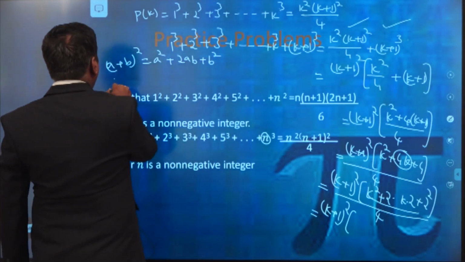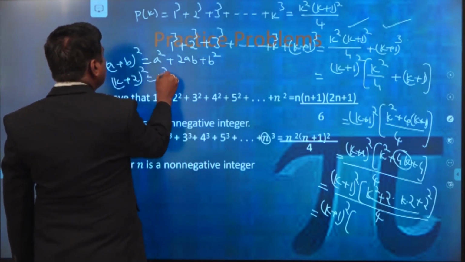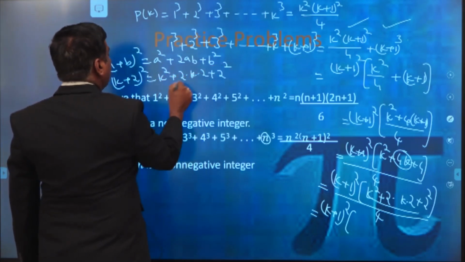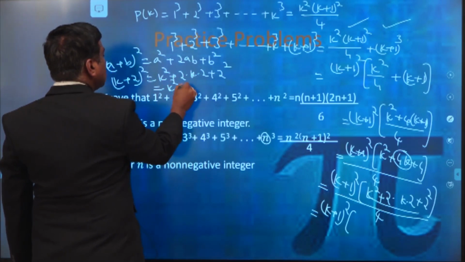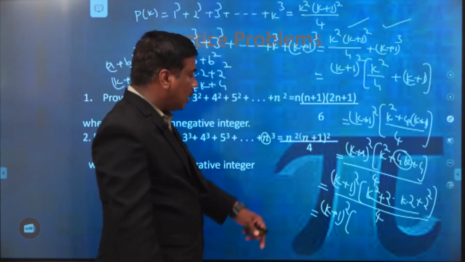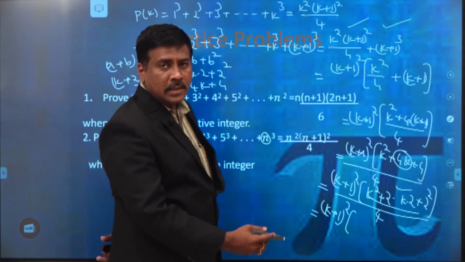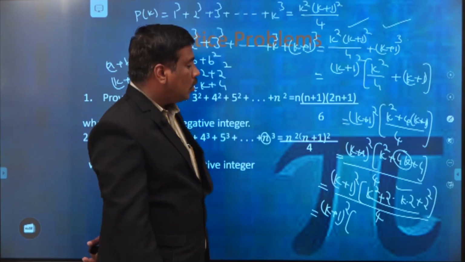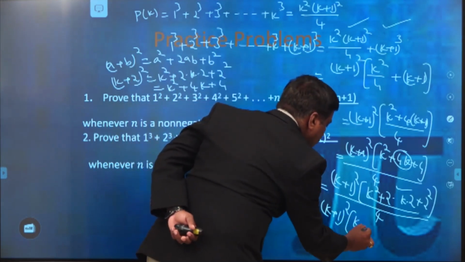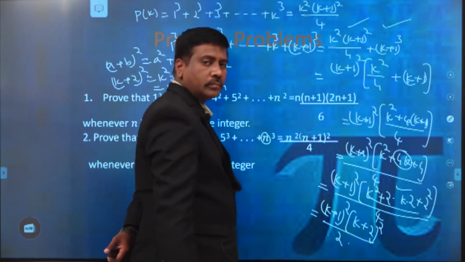In a similar way, (k plus 2) whole square is equal to k square plus 2 into k into 2 plus 2 square. That is equal to k square plus 4k plus 4 only. That is why I have to write like this. Then this is equal to k square plus 4k, I have to write like this, for that purpose only. 2 into k into 2 plus 2 square by 4. Then automatically we will get this value to be (k plus 2) whole square by 2.